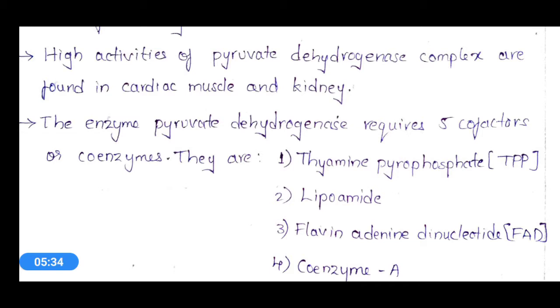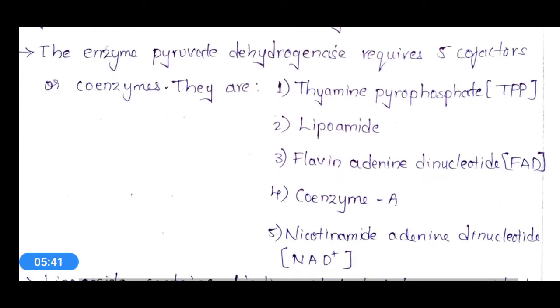They are thiamine pyrophosphate, lipoamide, flavin adenine dinucleotide, coenzyme A, and nicotinamide adenine dinucleotide, that is NAD+. These are the cofactors essential for the activity of pyruvate dehydrogenase. What are they? Thiamine pyrophosphate, which we simply call TPP. The next one is lipoamide.